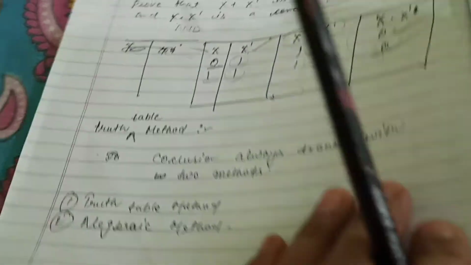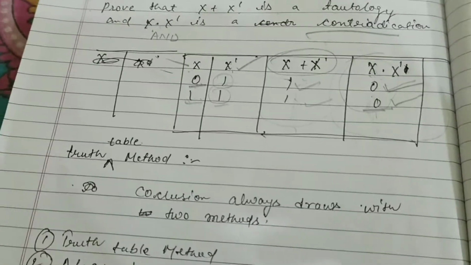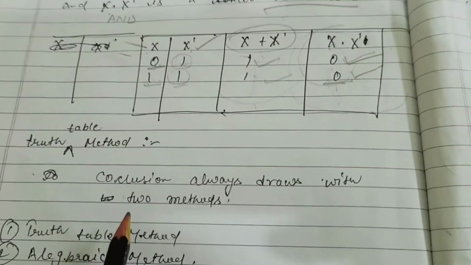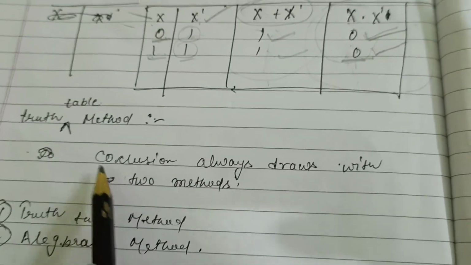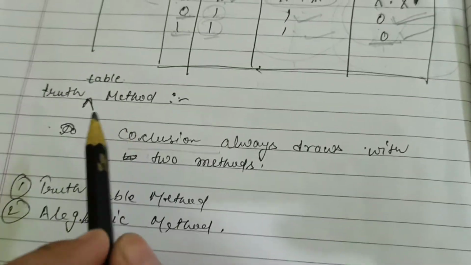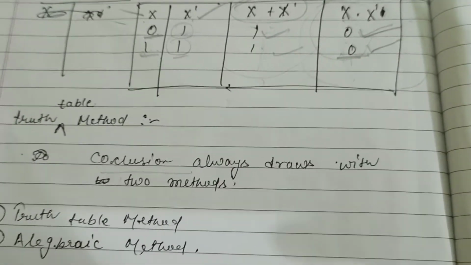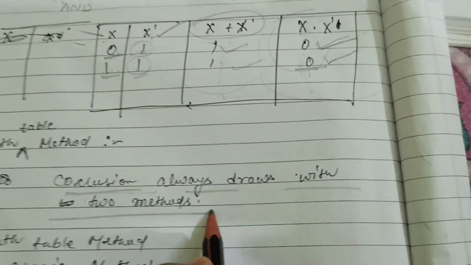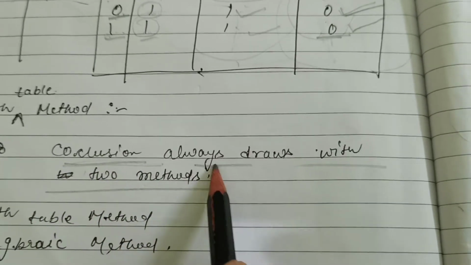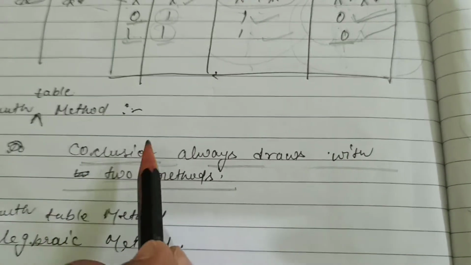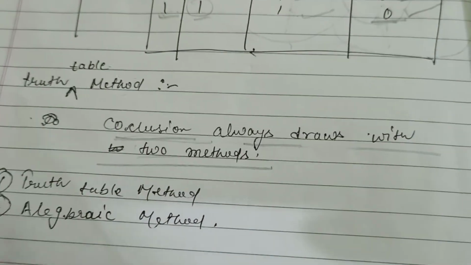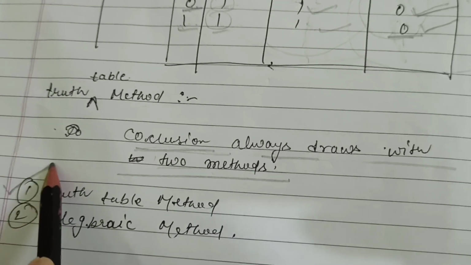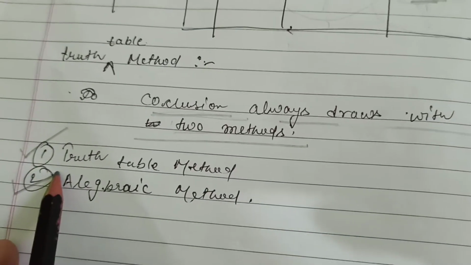Okay, now next we'll see some truth tables. Before we start the truth table, we have to see something here, because when we have premises, we have to see the conclusion. The conclusion is always drawn with two methods, one is the truth table method and the next is the algebraic method.